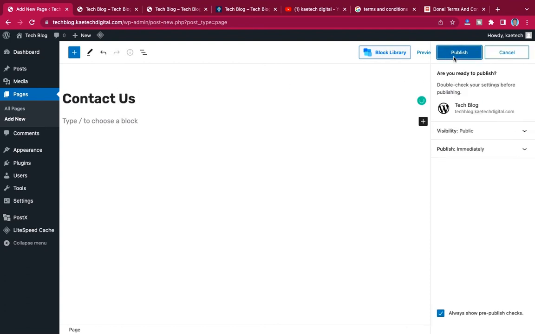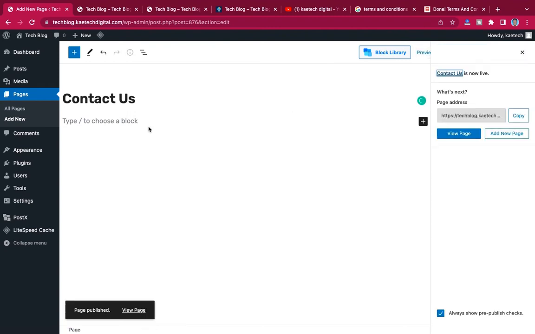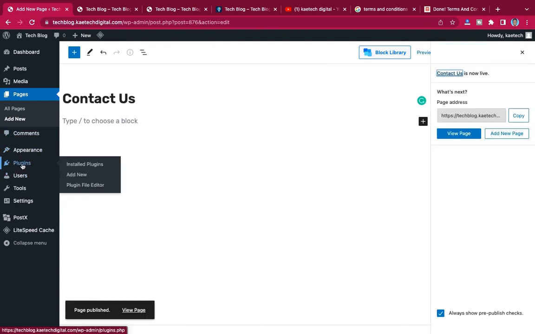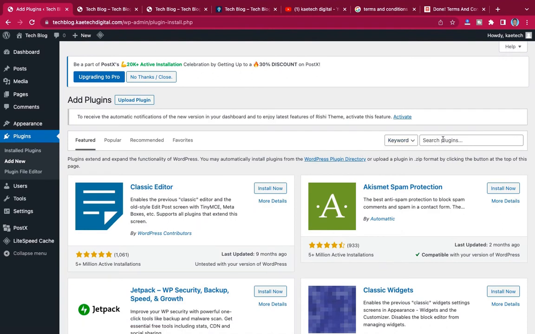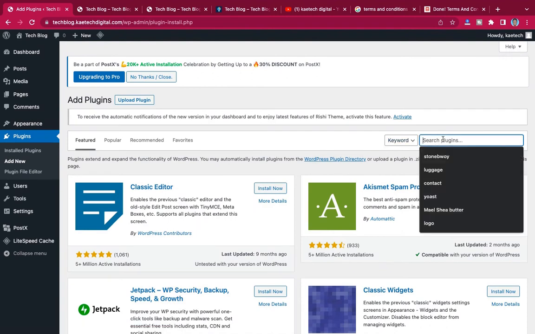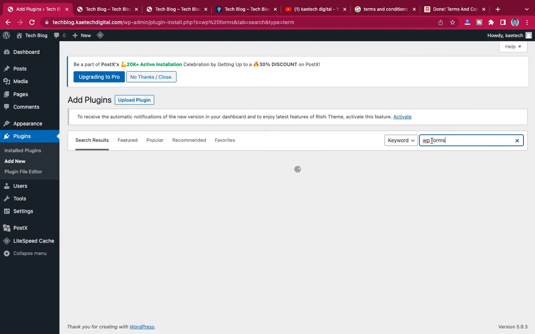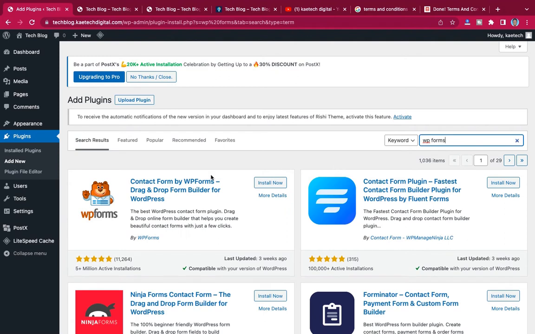Now we don't have any plugin for creating forms, so what we're going to do is go to add new plugin, and then we search for WP Forms. Yeah, we're going to install this one. Click on it and click on activate.